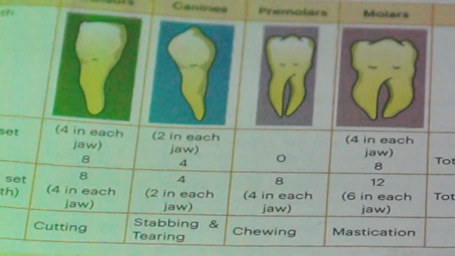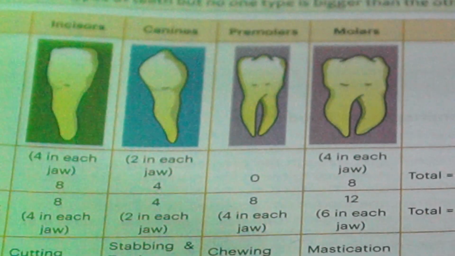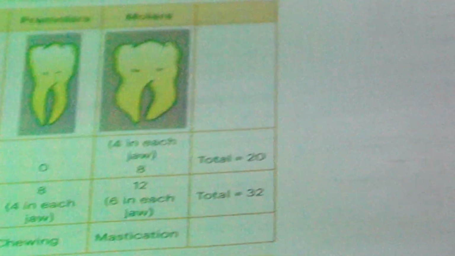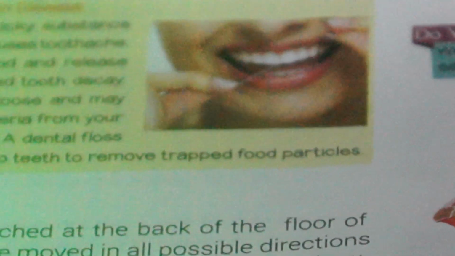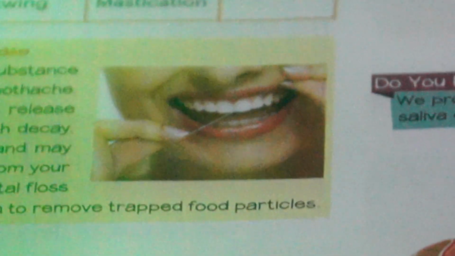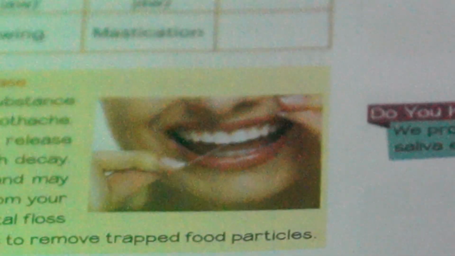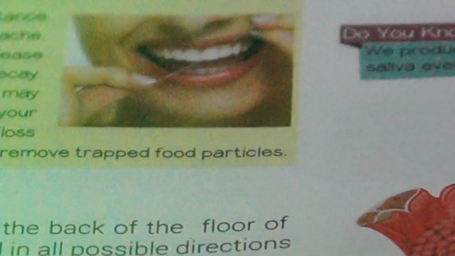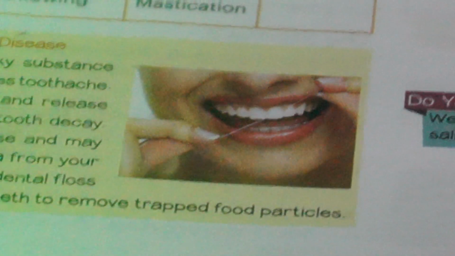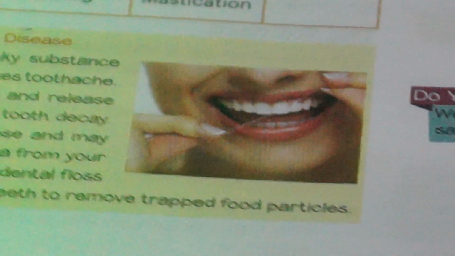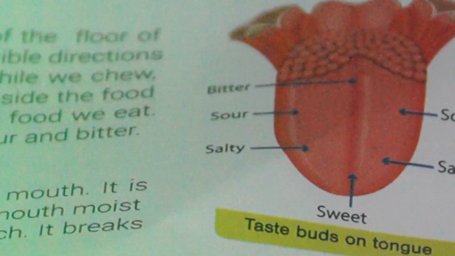Okay. Then we have to take care of our teeth. We should brush our teeth regularly. Otherwise what will happen? A yellow sticky substance is deposited on the teeth, which causes toothache. Bacteria will be present in the tooth, and in the food we are eating, the sugars. That releases an acid which gradually damages the teeth. It leads to tooth decay. So you have to brush your teeth regularly. Okay, twice a day you have to brush your teeth.